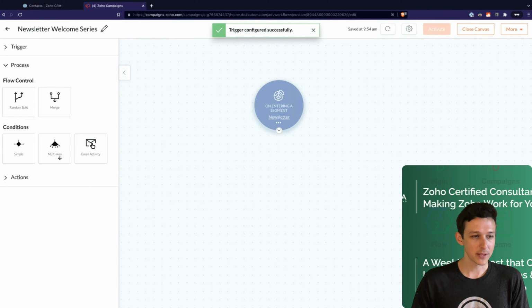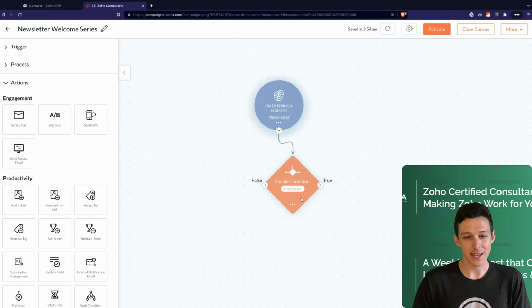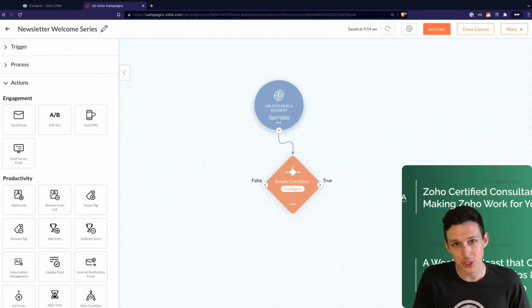Now, I'll show real quick the process section here. So if you are doing any type of longer form or crazier implementation here, you might pull in some extra fields and do some conditions. Maybe I want to say if they are in the West Coast versus the East Coast, branch them based on their state or their zip code, right?